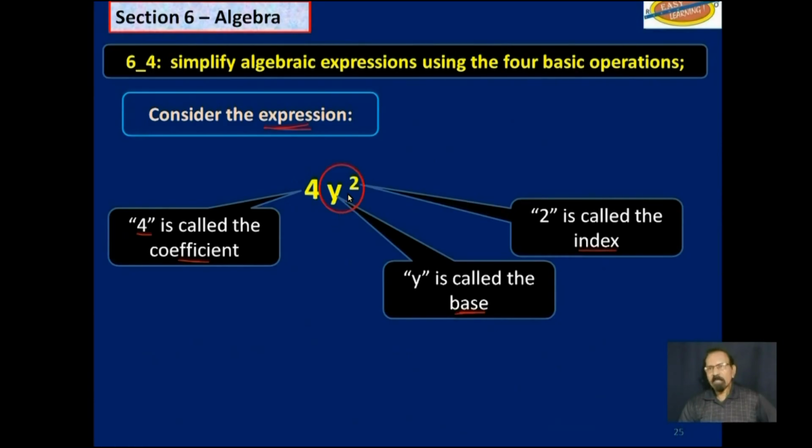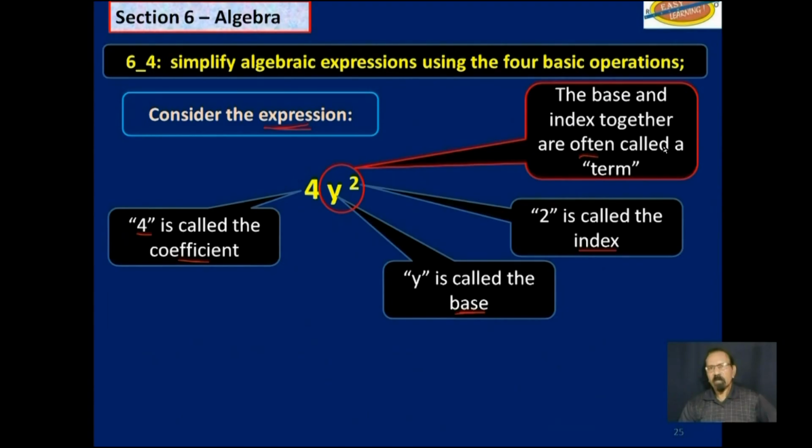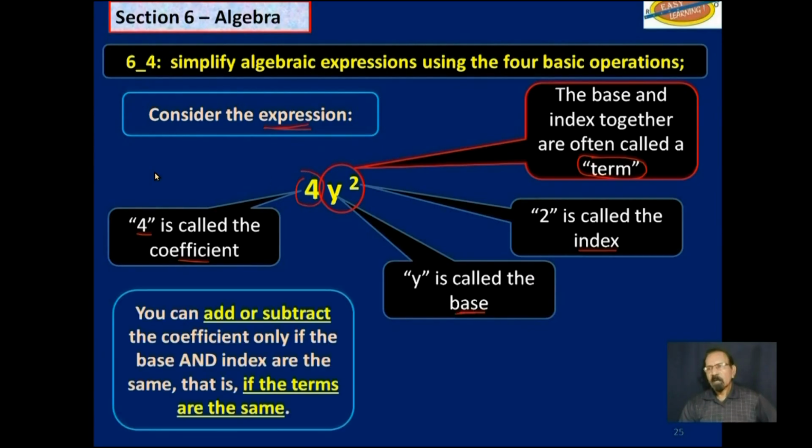Together, the y squared is called the term. So the base and the index together is referred to as the term. And of course, that 4 there is a coefficient. You can add or subtract coefficients only if the base and index are the same. That is, if the terms are the same.